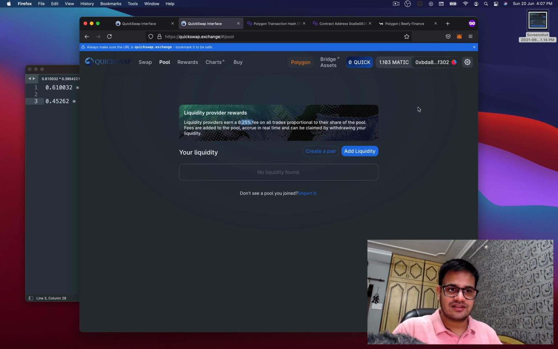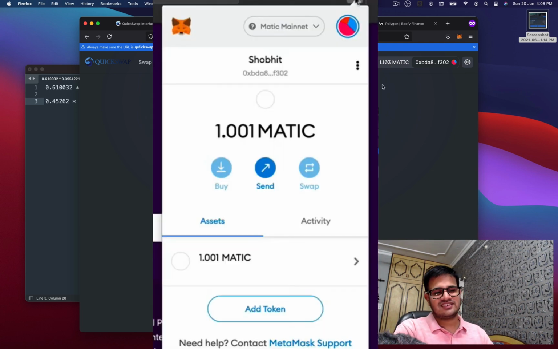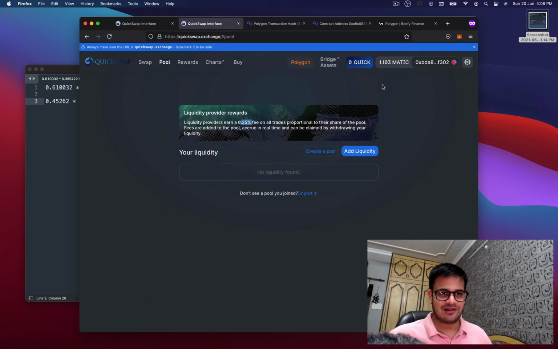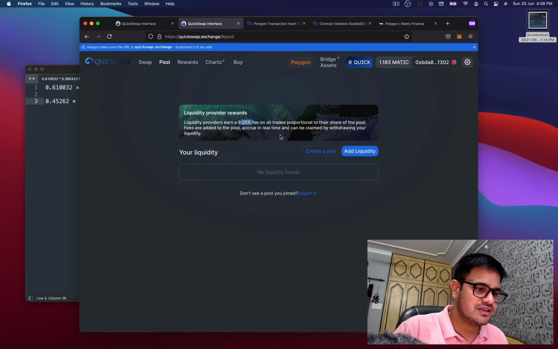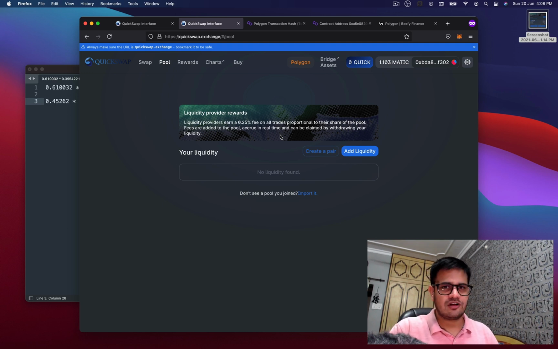And as you can see, the transaction has gone through, and 1.103 Matic is now what I own. I started with 1.001. After that, I created a contract for NFTs. I created NFTs, listed two of them, sold a couple of them, and all that. And still I have 1.103 because of all the trades that we have just done. Actually, we didn't even do a trade. We just converted Matic to USDC a bit, and then provided liquidity to earn those fees. In the meantime, the prices fluctuated, and because of that we earned fees, and now here we are.